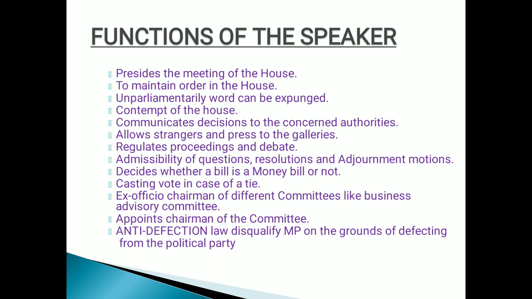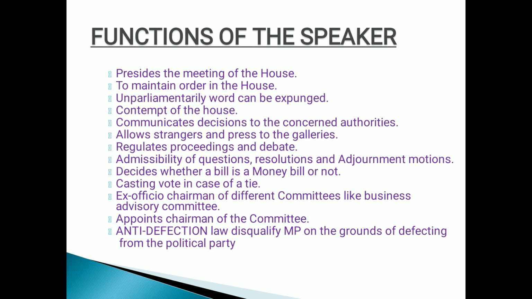Next, ex officio chairman. There are different committees in the house like the business advisory committee and other committees as well. He is heading those committees. Next, appoint chairman. And obviously the committee's chairman, who is going to appoint it? The speaker appoints. Then anti-defection law. Again, he is liable to pass the anti-defection law where the MP, the member of the parliament, stands disqualified. So he is the one who can pass the anti-defection law in the house.